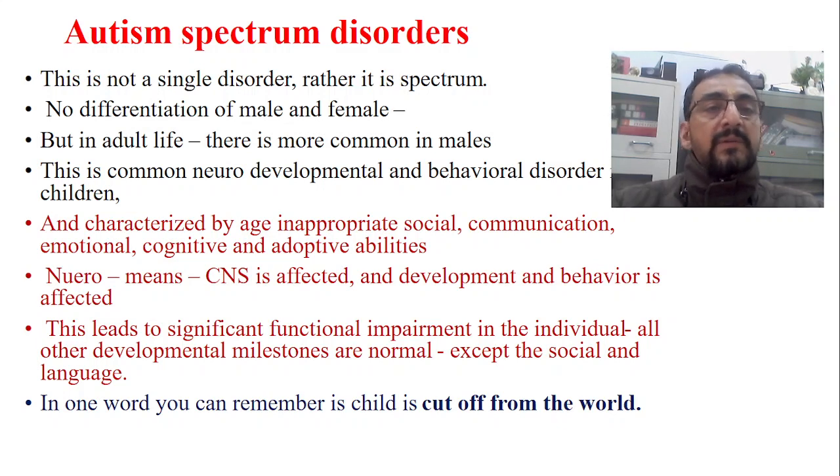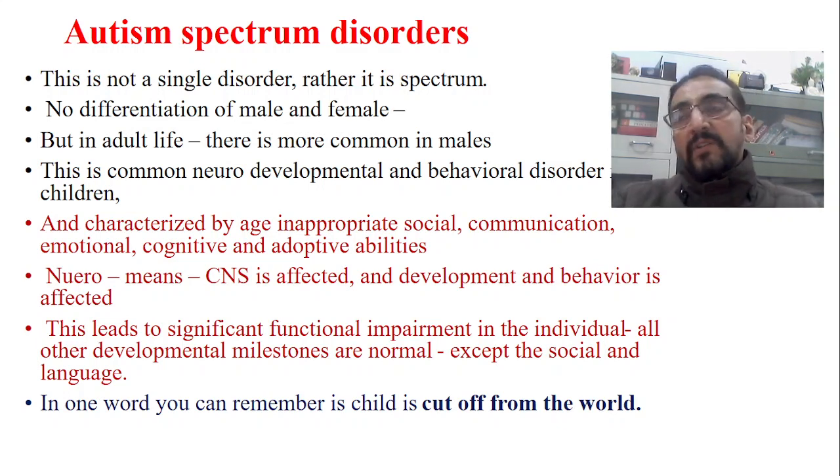Now, autism spectrum disorders mainly include three important disorders. Number one is autism, number two is Asperger's syndrome, and number three is Rett syndrome. Rett syndrome is very common in females, or only seen in females. Anyway, when I say autism spectrum disorder, it is not a single disorder, rather it is a spectrum.